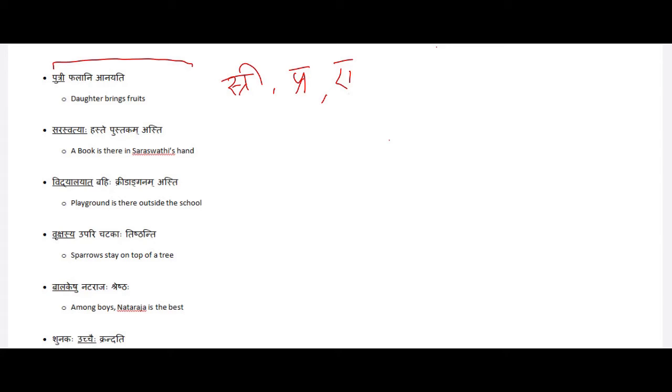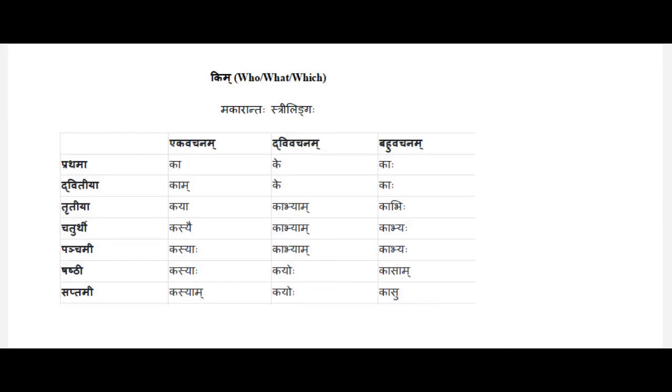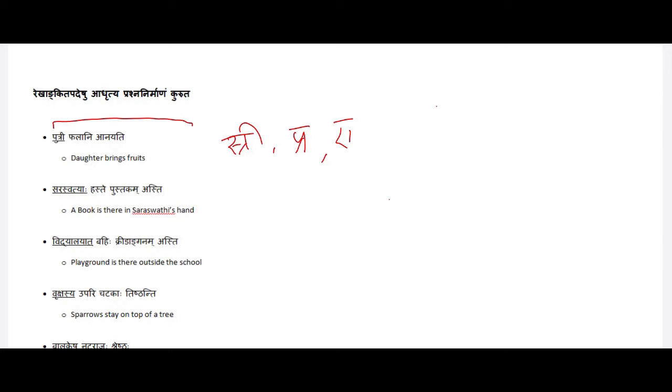Since we are questioning a noun, we have to use Kim Shabda. And we have to refer to Kim Shabda Strilingam. So here you can see, in Kim Shabda Strilingam, we have to use Prathama Vibhakti and Ekavachanam. So ka is the answer to this question. Putri Strilingam Prathama Vibhakti Ekavachanam, ka phalani anayati.